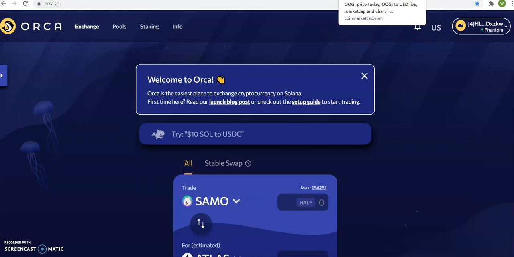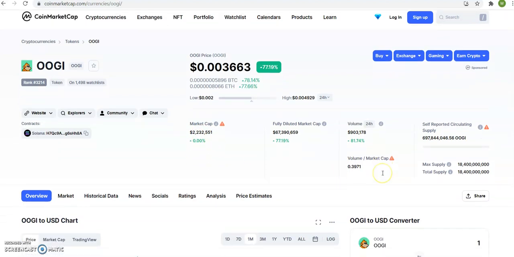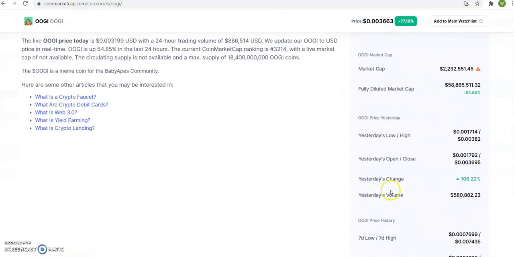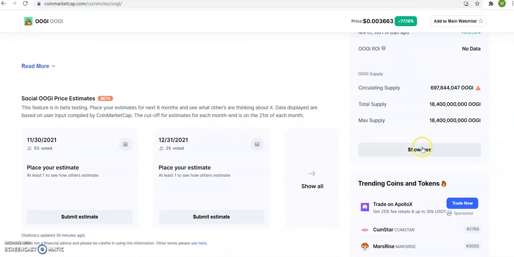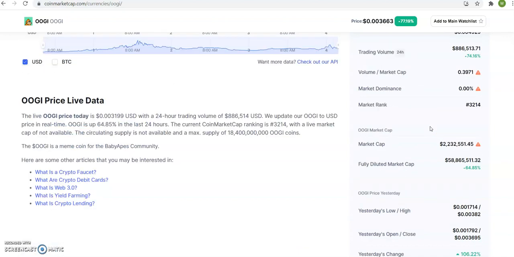Okay, so the coin is called OOGI. OOGI is the coin. The market cap for OOGI right now is right at 2 million. And if we look at the all-time low, it was November 1st, 4 days ago. It's a fairly new coin. And the all-time high was 3 days ago at 0.0074. So it's showing about a 315% growth from where it was, okay?